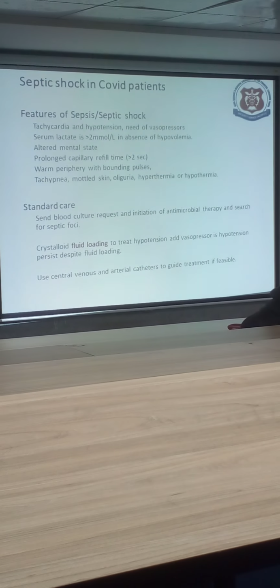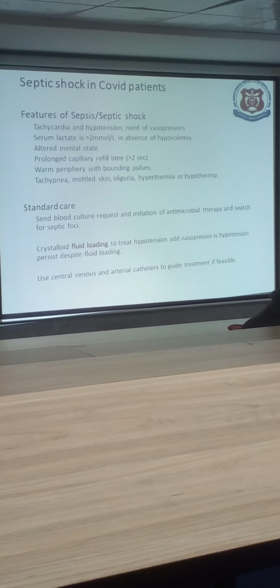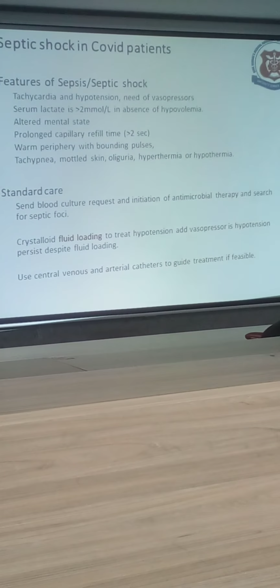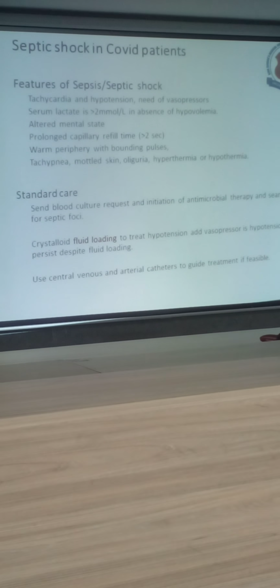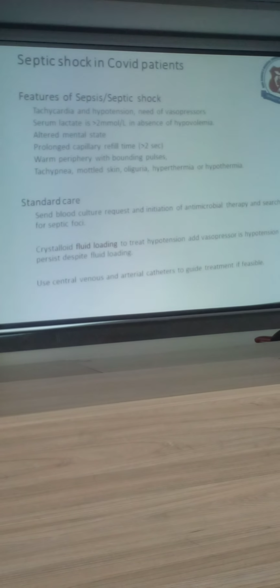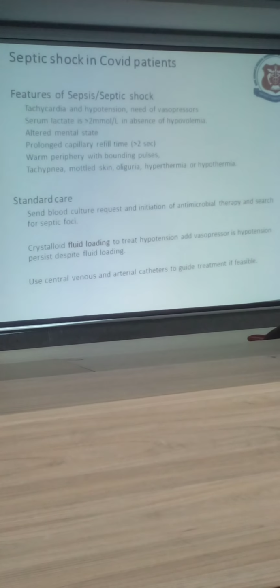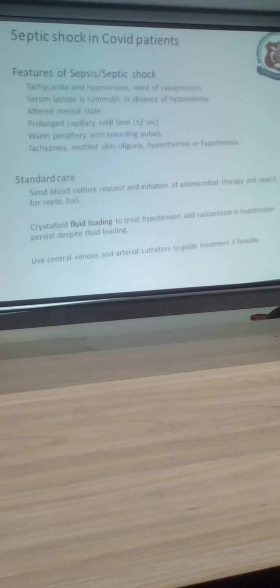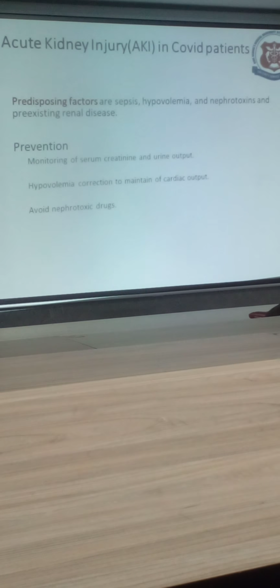features are tachycardia, the patient is hypotensive, and despite absence of hypovolemia, serum lactate is more than 2. The patient has an altered sensorium, warm peripheries with bounding pulses. Consider the patient in shock, send cultures, and then give IV fluid to treat hypotension. If not controlled, give vasopressor support.